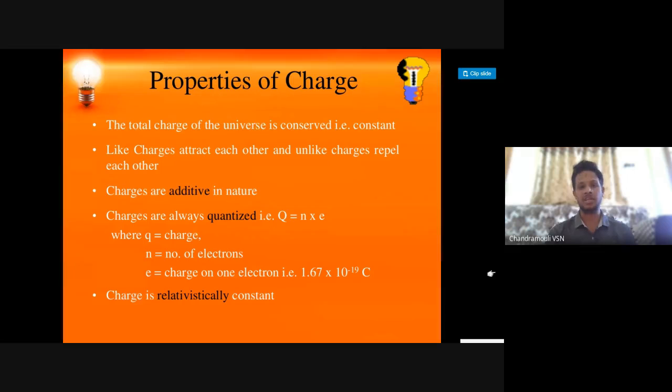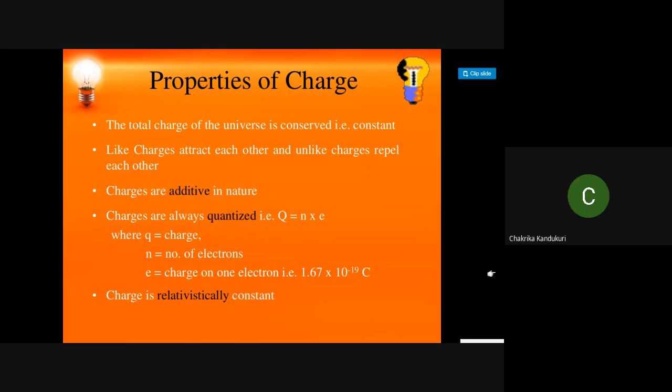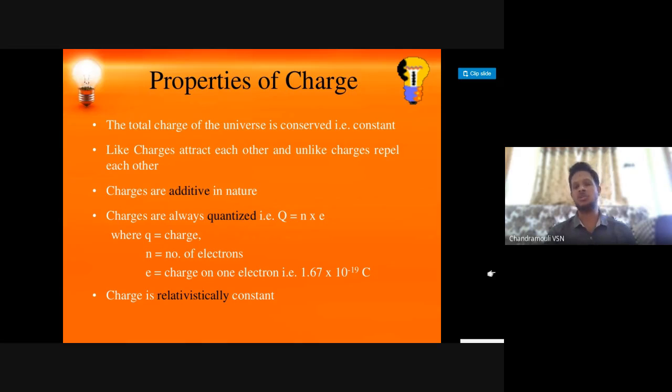And charges are additive. Charges are always additive, which means if you take 6 coulombs and 5 coulombs, the total charge is 6 plus 5, which is 11 coulombs. And charge is always quantized.